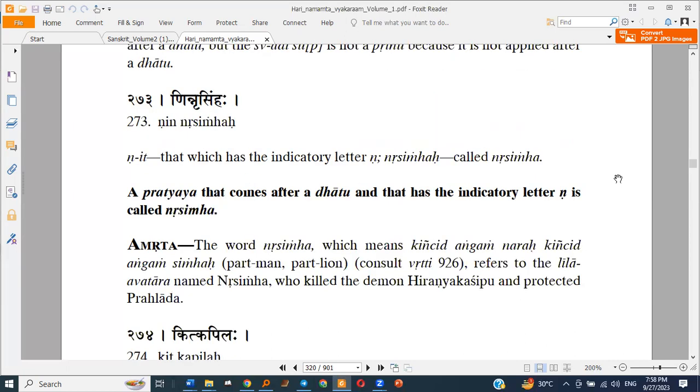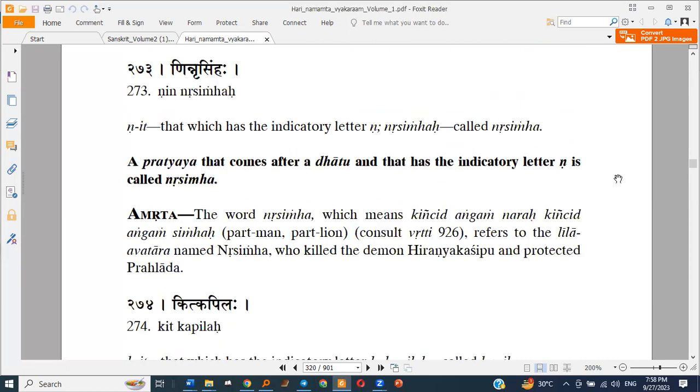Then Nrsingha: a pratyaya that comes after a dhatu and that has the indicatory letter na is called Nrsingha. Prithu is when the pratyaya has pa as it, and Nrsingha is when it has na as it.